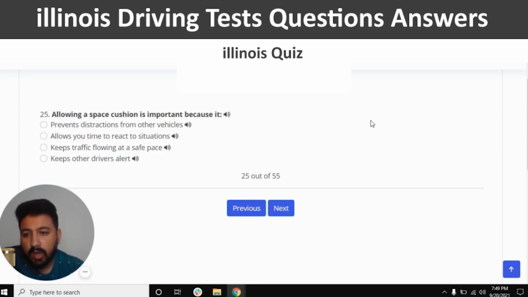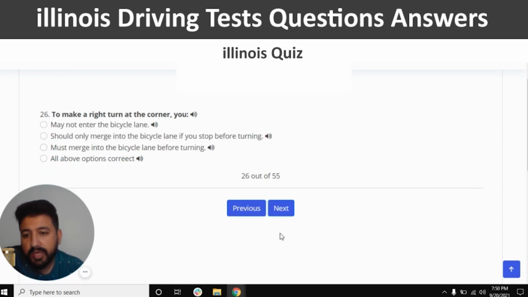Yes, and next. Allowing a space cushion is important because it allows you time to react to situations. So I'm going to click on the second option and next. To make a right turn at the corner, the right answer of the 26th question is must merge into the bicycle lane before turning, which is the third one.